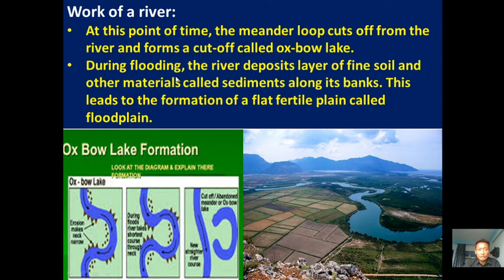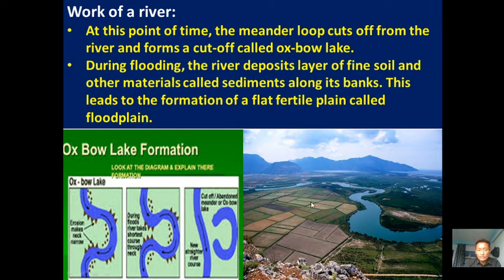During the flooding season or the rainy season, the river deposits a layer of fine soils. Fine soils means soil which has lots of minerals and other materials, called sediments, along the bank of the river. So this is the river, and these are the banks of the river, two sides. This one is the left side bank and this one is the right side bank. During the rainy season, the river water will overflow from the main course and deposit lots of fine particles, called sediment, along the two sides of the river banks.